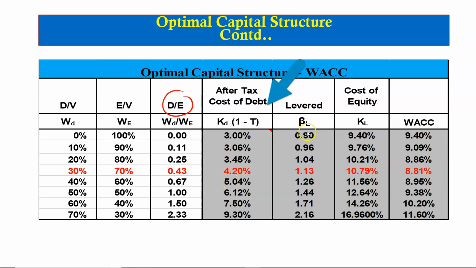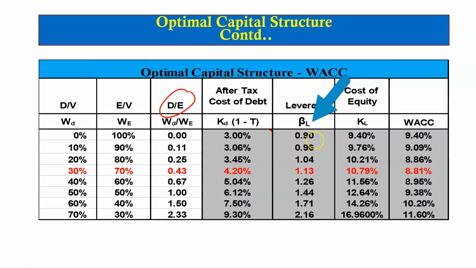The leveraged beta here is calculated for each level of borrowing using the Hamada equation. When the firm borrows 10%, its leveraged beta is 0.96, which is calculated as the unleveraged beta, which is 0.9, times 1 plus (1 minus the tax rate, which is 40%) multiplied by 0.11, which we obtained here, dividing 10% by 90%.